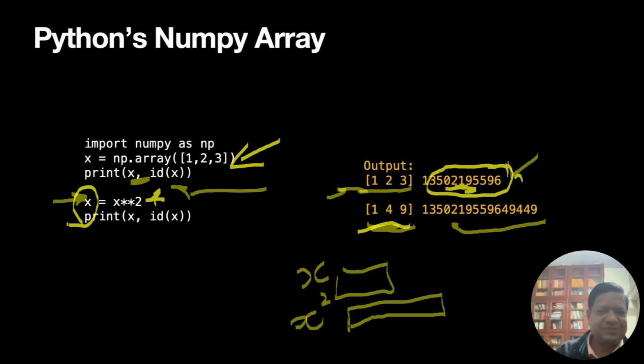So this is in fact not good news. Suppose I'm working with large arrays. My array size could be 1 million, and I do a certain operation. In fact, this will happen also when I do x equal to 2 star x. If I do this simple thing, multiply by 2 or multiply by 1.5, we are going to get a new array.